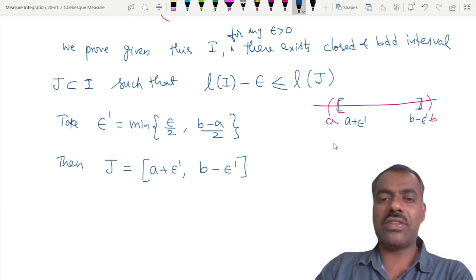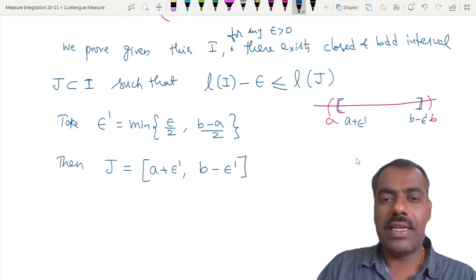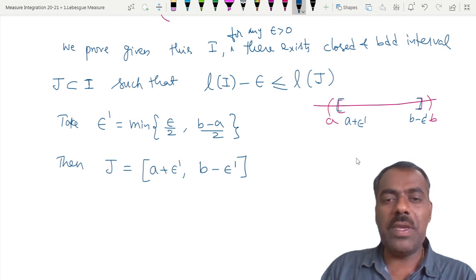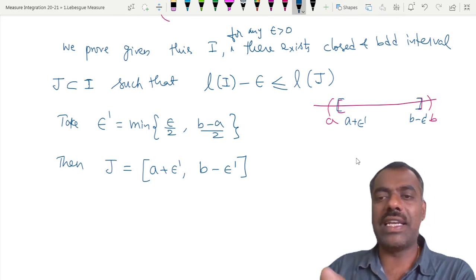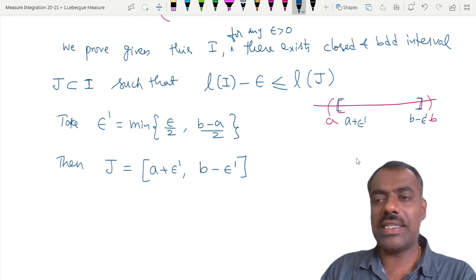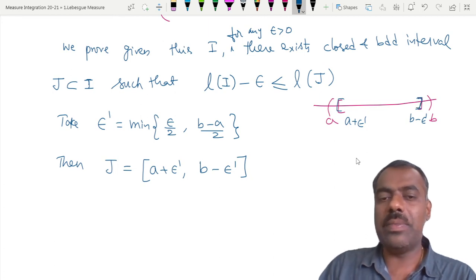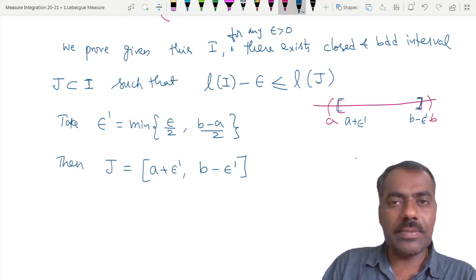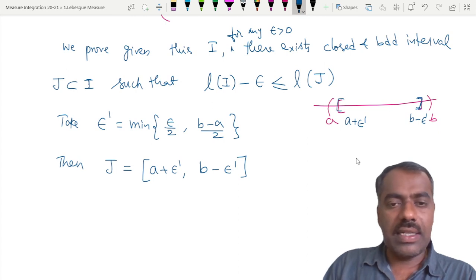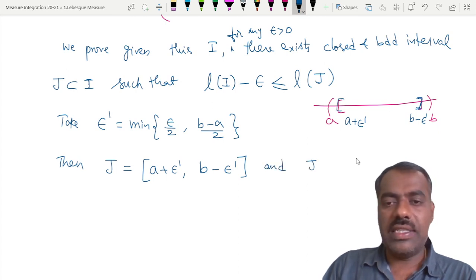You may ask, we might have taken this, what is our epsilon? Suppose you take b minus a by 2, just like the center point, then you try to remove this and you will see that it will be there. You can easily check that, and J is contained in I.